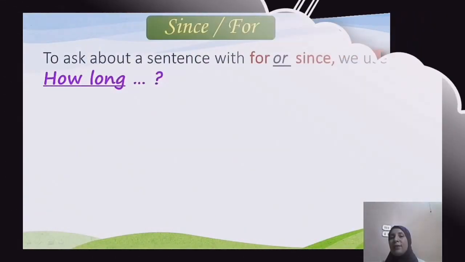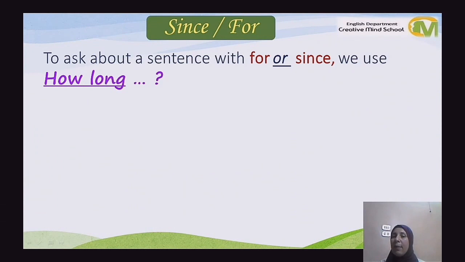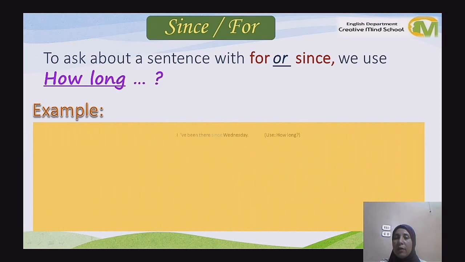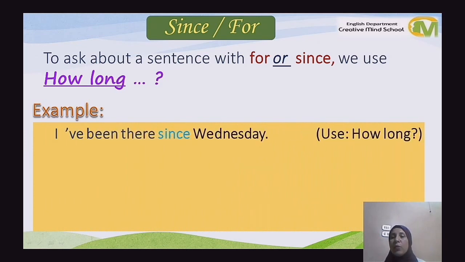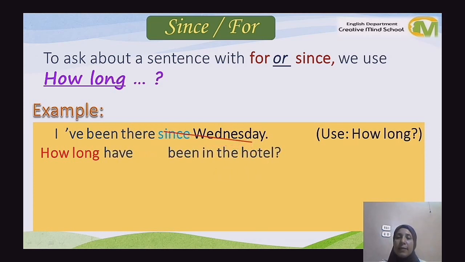If we have a sentence with since and for, how can we ask about them? We use how long. Example: I have been there since Wednesday. First of all, we put the question word how long and remove the period of time we have here, which is since Wednesday. Then we put have, and after have comes the subject first, then the past participle in the question. So the question will be, how long have you been in the hotel?